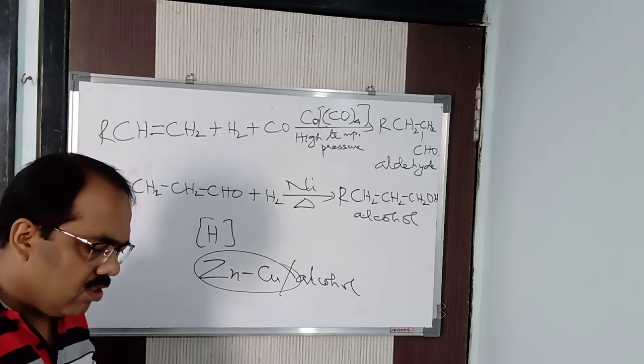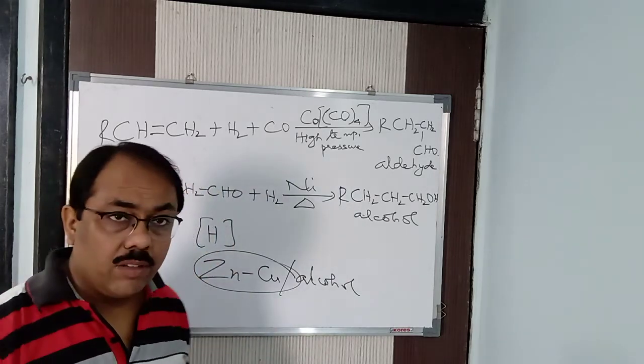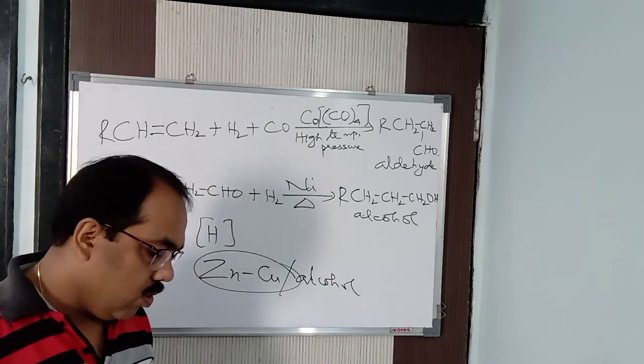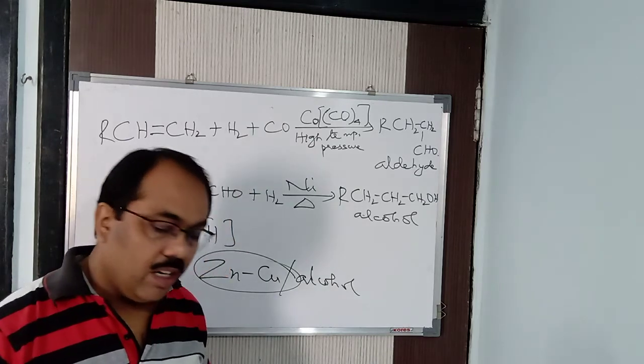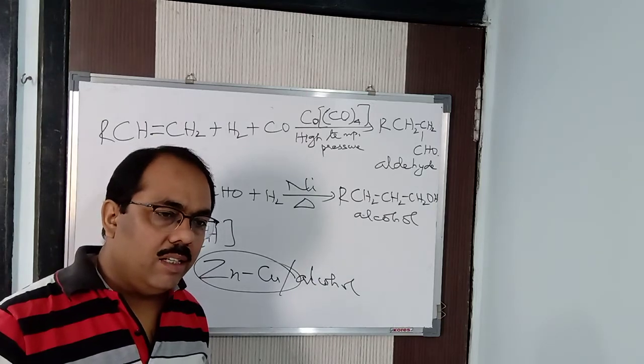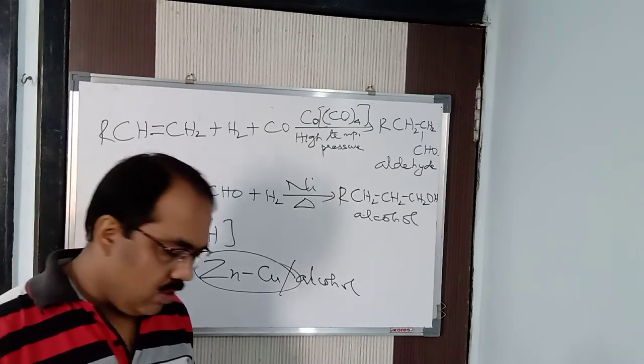So in this way, any of the reducing agents you need to write down, which will produce nascent hydrogen. It is very reactive compared to molecular hydrogen. It is much more reactive in nature, we can say that. Clear? For a particular reaction, nascent hydrogen is being used, and a particular reducing agent is used, so to say.